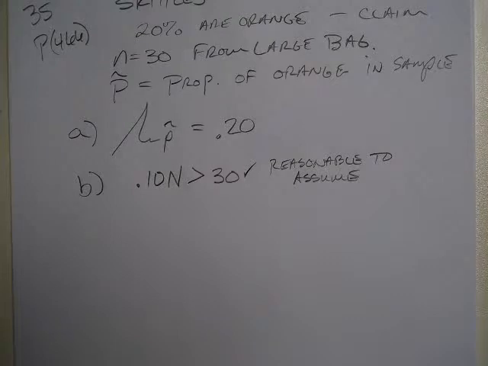That's going to change for every problem that we have. It's something you have to consider for the problems, the proportion. Yeah, you have to consider it. So if this isn't true, then we can't find the standard deviation. Usually when they say from a large something or another, when they say that the population is large, you can assume that that's been met. It's a safe assumption.